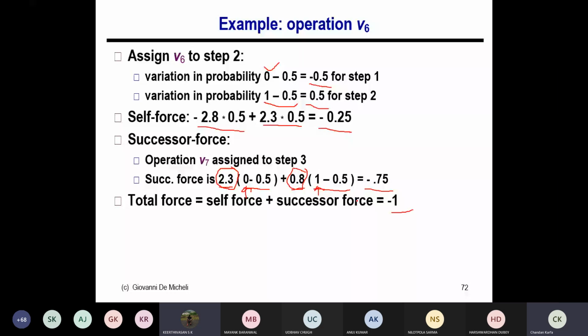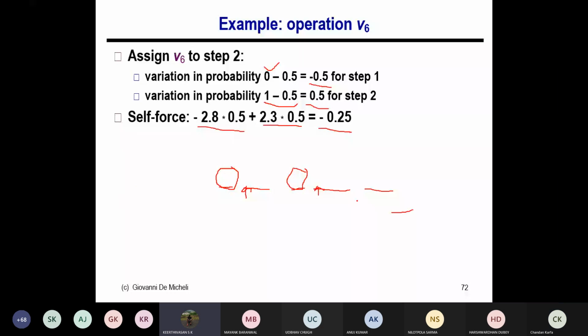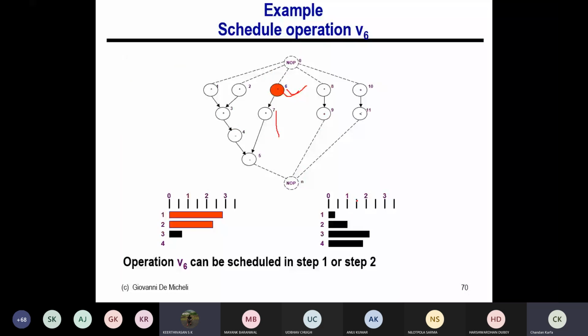Yes. I have a small doubt here. Consider the successor force: V7 has mobility 2, so it has probability 1/3 in each time step. Consider this in the general case, not in this case. Because of V6, now consider the mobility has been reduced to 1, so it could take place in only 2 timestamps. So if you schedule 6 in timestamp 2, it will reduce the mobility of 7 by 1. At that time, how am I supposed to determine the Kronecker delta function? Because it still has 2 possibilities, right?